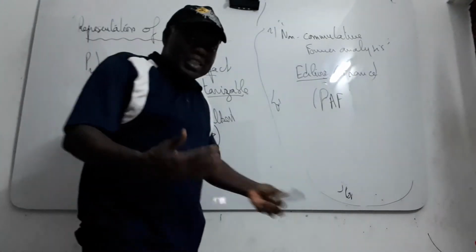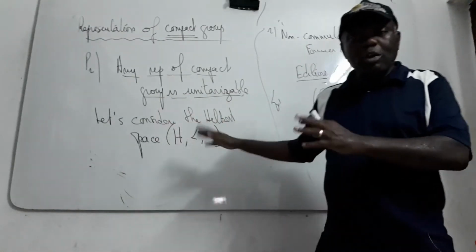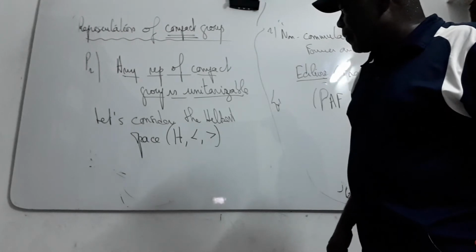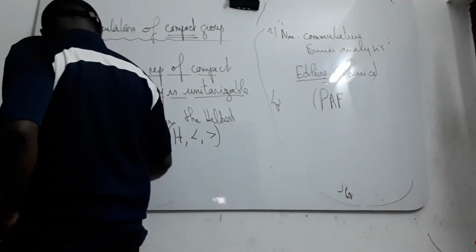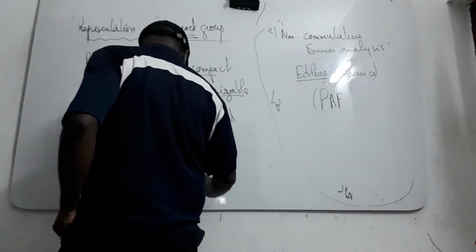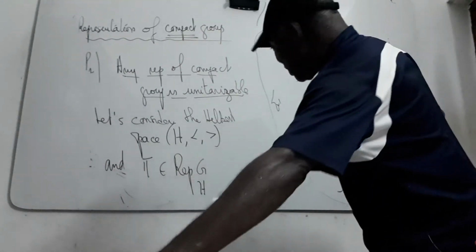And pi is a representation of G on this Hilbert space.